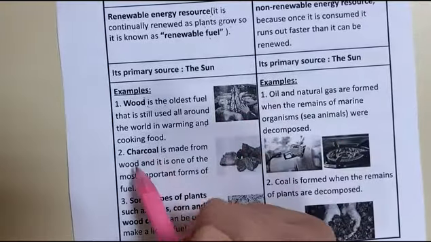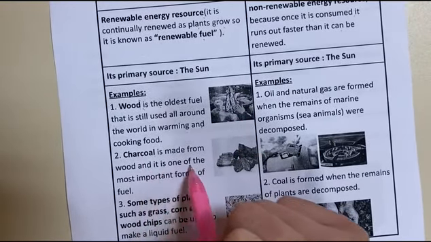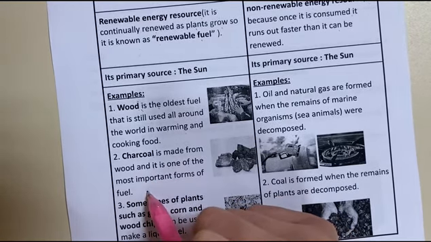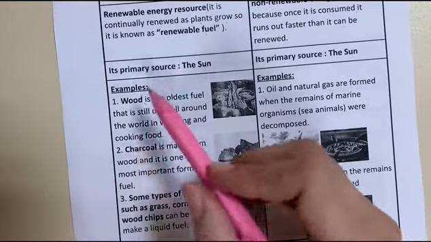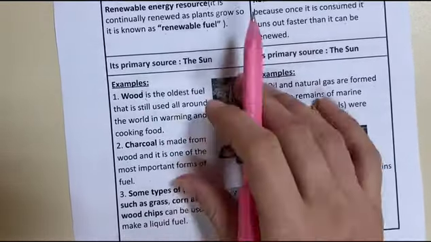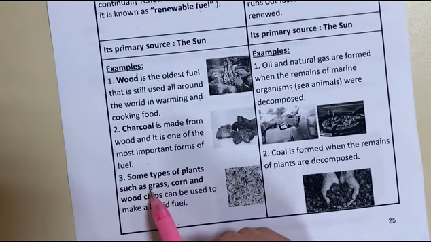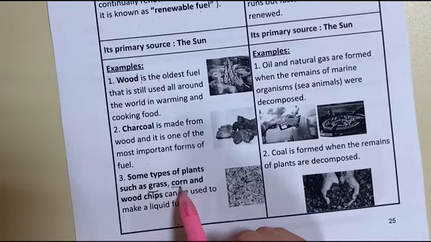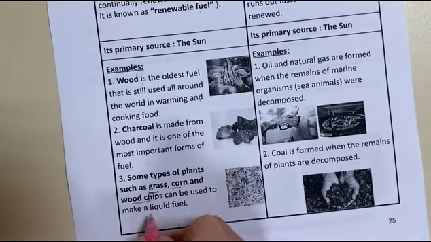Charcoal is made from wood and it is one of the most important forms of fuel. So it's made from wood, made from trees. Once the tree grows, it forms. And some types of plants, such as grass, corn, and wood chips, can be used in making a liquid fuel.